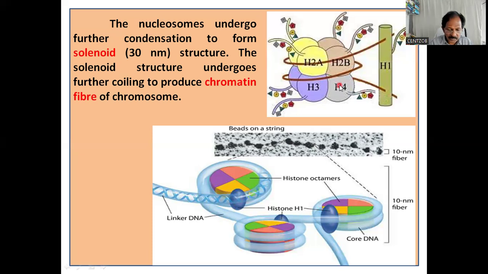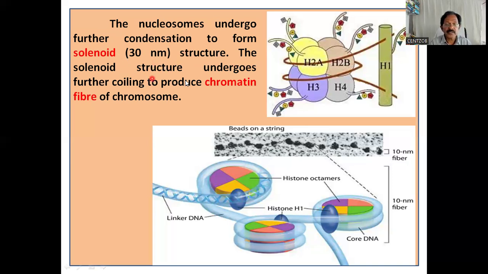Another very important thing. I told you, this 10 nanometer fiber. What is a nucleosome? Nucleosome is a 10 nanometer fiber. But this nucleosome undergoes further condensation to form a 30 nanometer structure. That is the solenoid structure. What do you call the solenoid structure? The nucleosomes undergo further condensation to form the solenoid 30 nanometer structure.